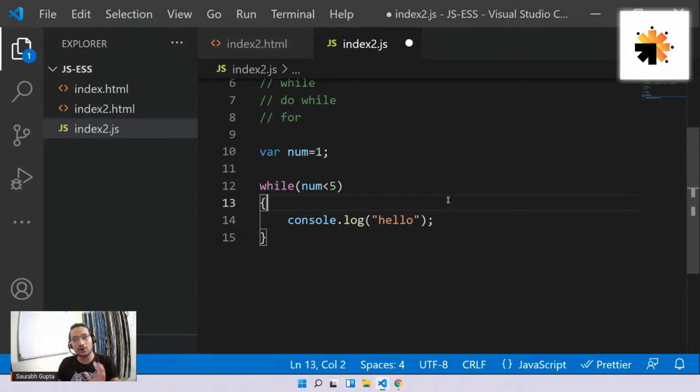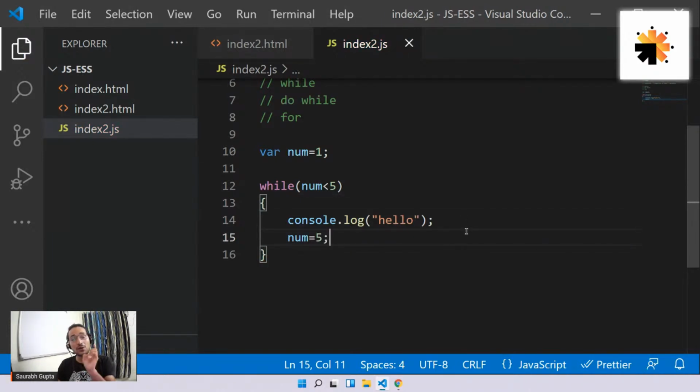So to make the condition wrong, what do we have to do, guys? We know that num is initially 1, and till the time num is less than 5, this condition is going to be correct. Only if num becomes 5 or greater than 5, then the condition will go wrong. For example, I can do this. I can say, fine, num equals 5.